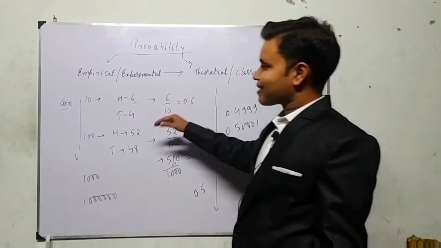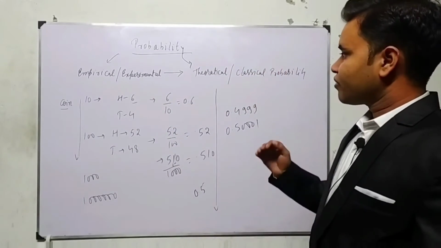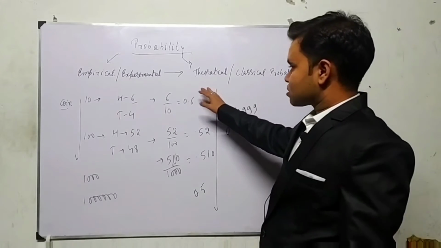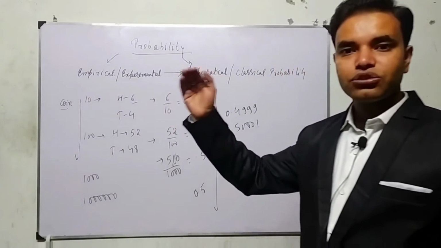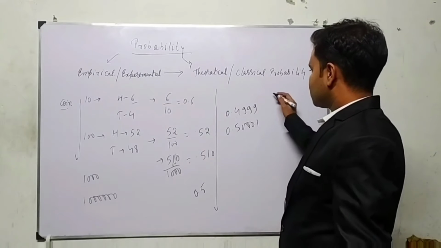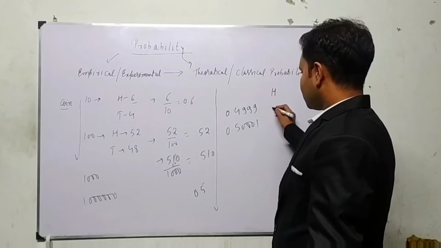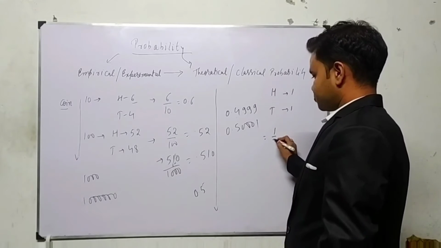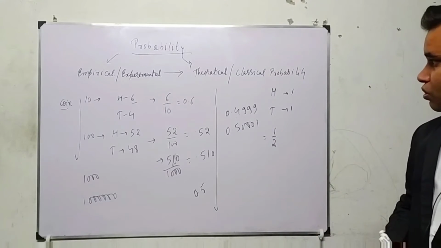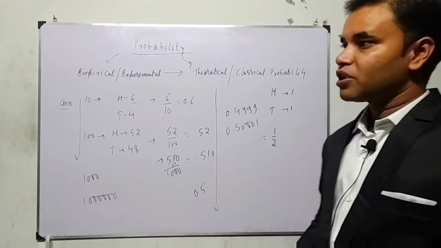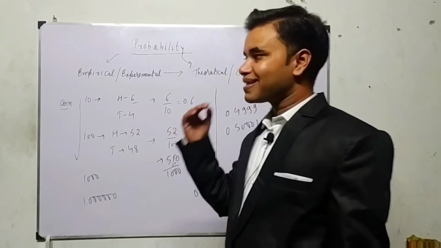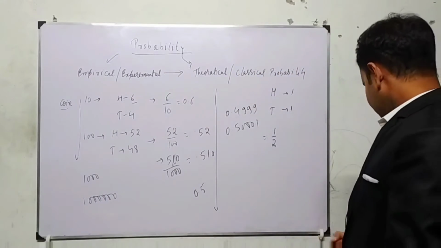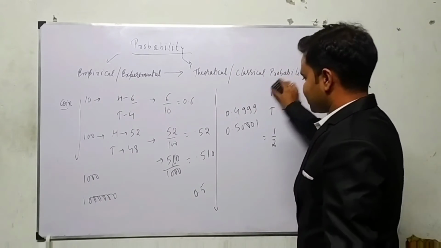Means after analyzing and doing so many experiments, we came to a conclusion and we said this is the theory: if we toss a coin a single time, then head and tail will each come 1 upon 2. So theoretical probability is nothing but a more advanced, more condensed form of experimental or empirical probability. Okay, so now coming to the next topic.